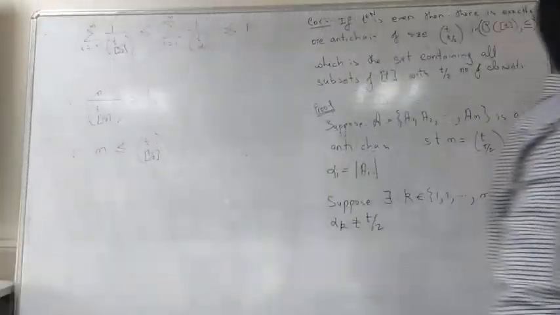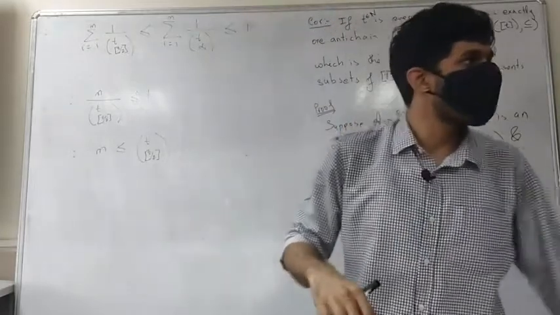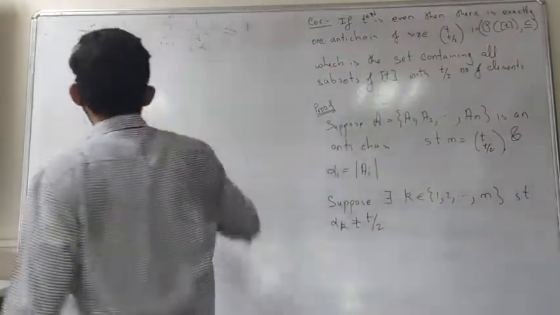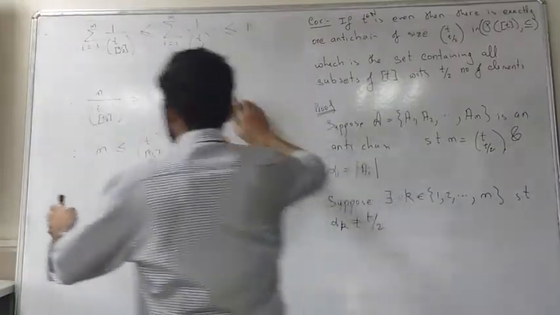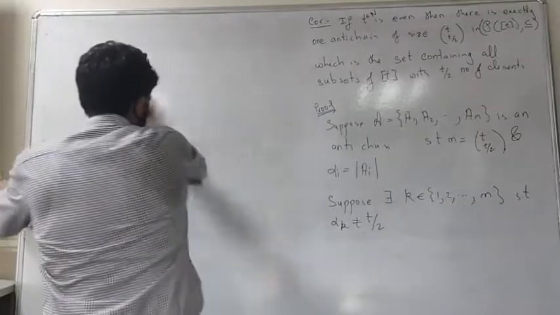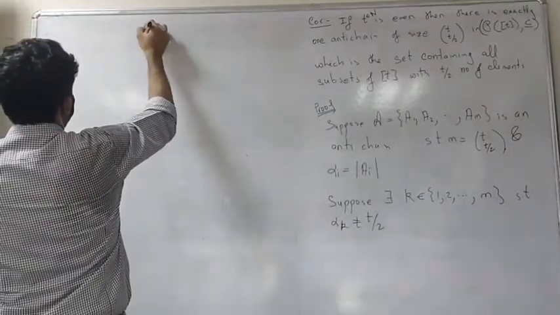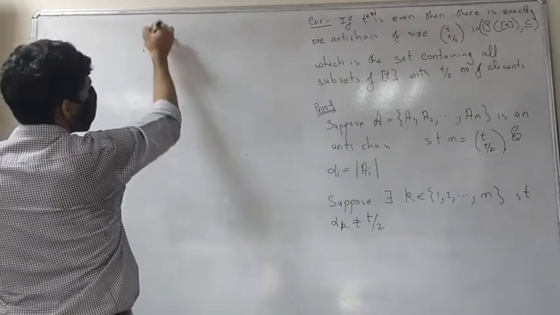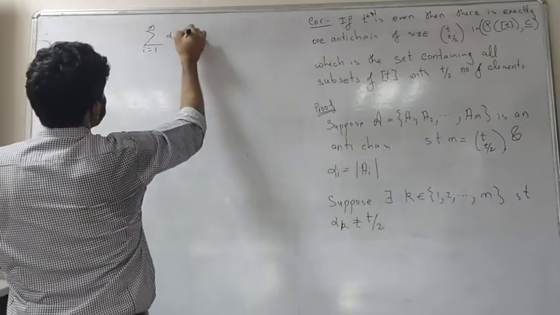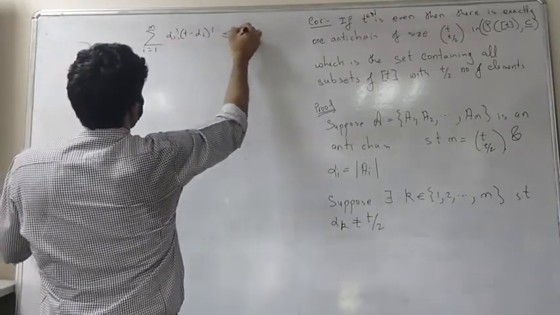Okay, now what happens is, let us see the same arguments from the previous case. Like in the previous case, we will have summation, I going from 1 to m, of alpha_i times (t minus alpha_i) factorial, which is less than or equal to t factorial.